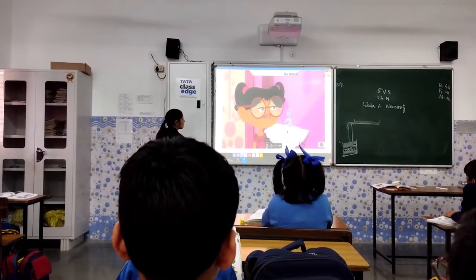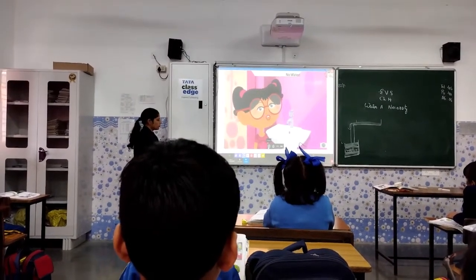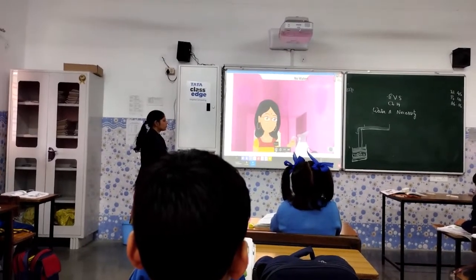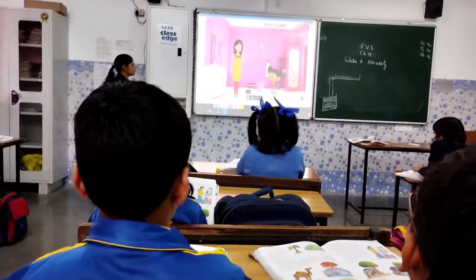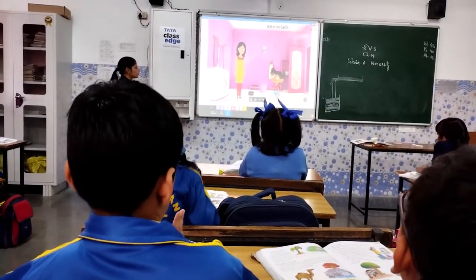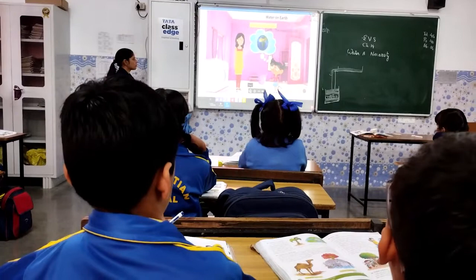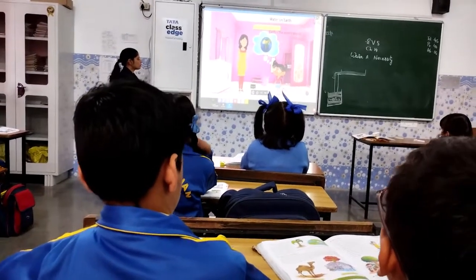Oh no! Mom, no water in the wash basin. Here's some water. Wash your hands. Mom, I read in my book that there is a lot of water on earth. Then why do we have these water taps?